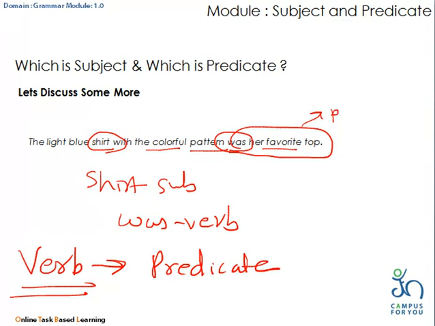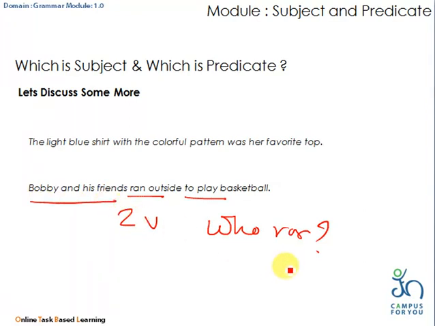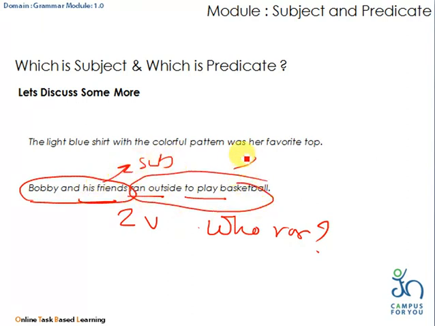Let us consider one more example. Bobby and his friends ran outside to play basketball. So here there are two verbs, ran and play. Who ran outside? Bobby and his friends to play basketball. So hence Bobby and his friends is the subject, ran outside to play basketball is the predicate.